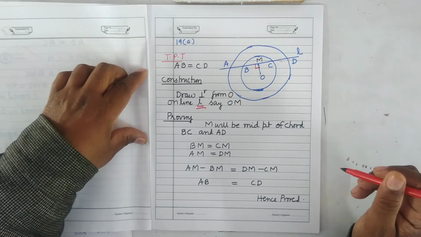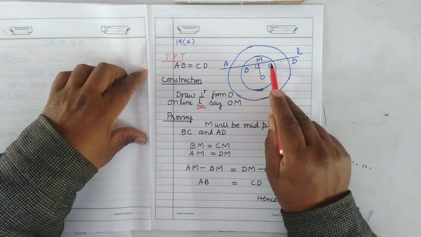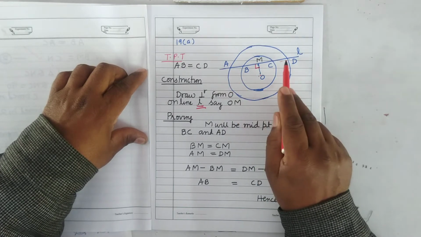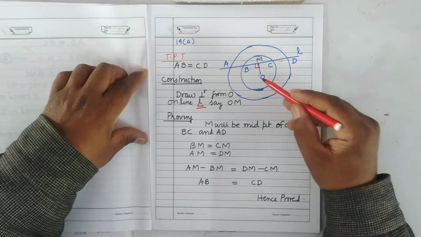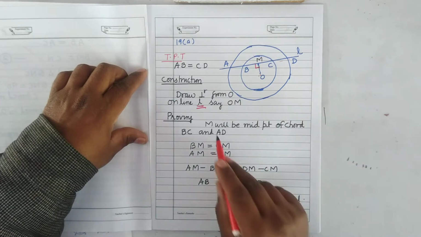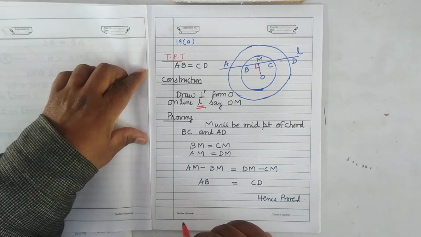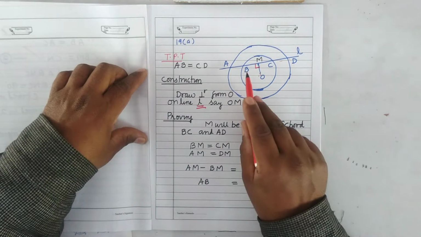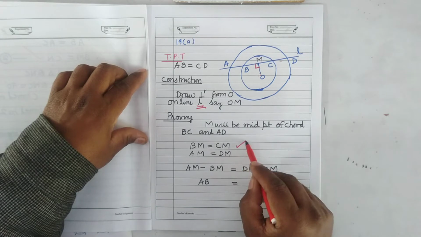Now see here, since BC is the chord of the smaller circle, AD is the chord of the bigger circle, and OM is perpendicular to both the chords, therefore M will be the midpoint of chord BC and chord AD. And when M is the midpoint, then BM will be equal to CM.